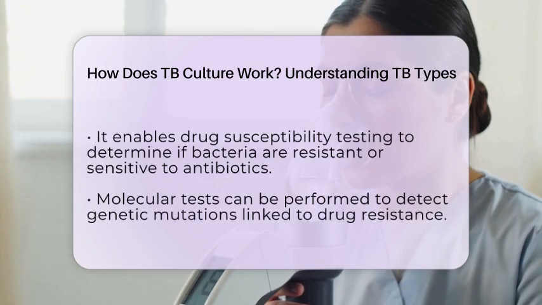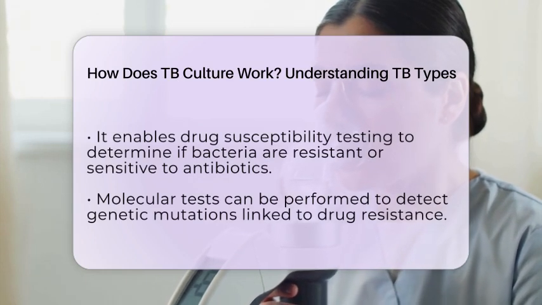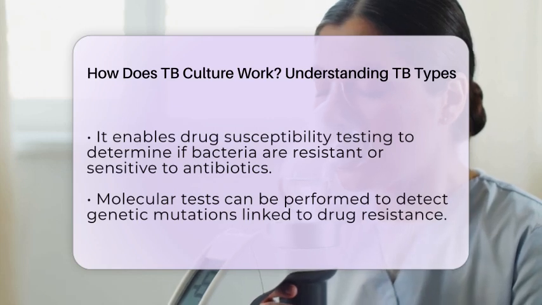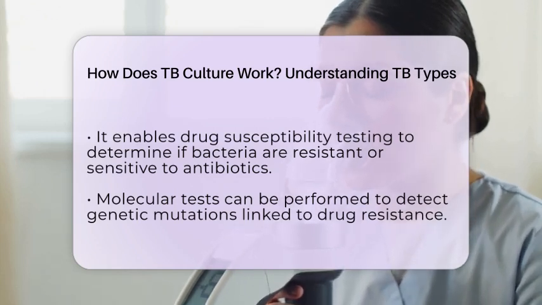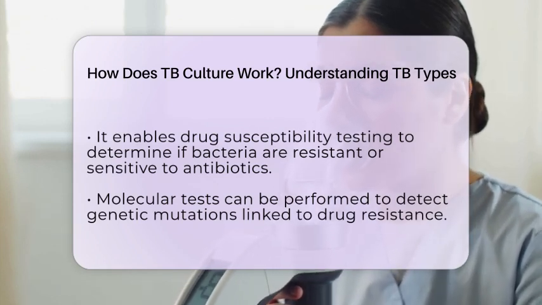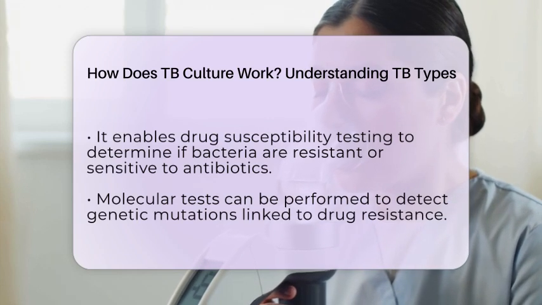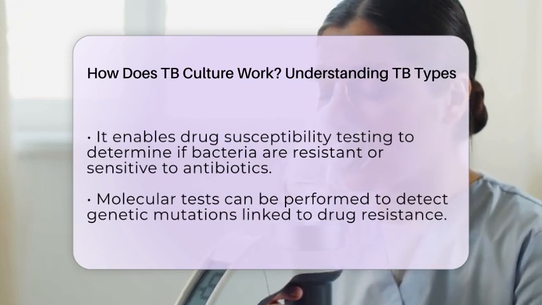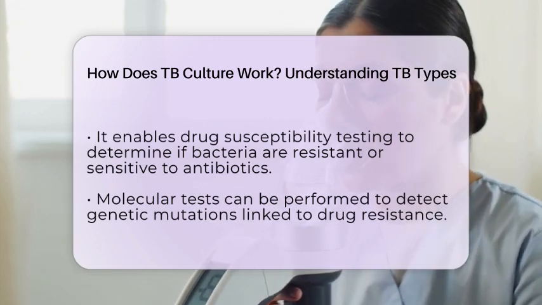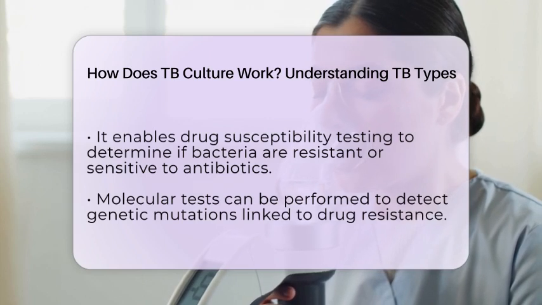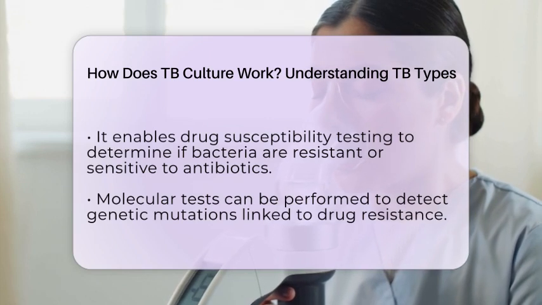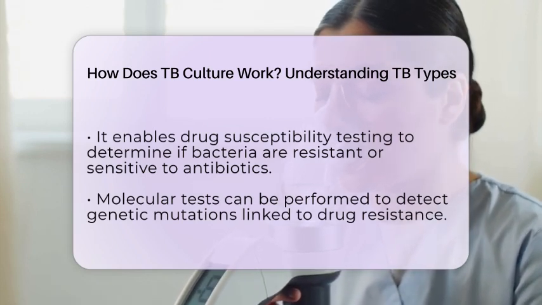Drug susceptibility testing can be done using growth-based methods in either solid or liquid media, with liquid methods providing faster results. Additionally, molecular tests can detect genetic mutations linked to resistance, giving a comprehensive picture of the bacteria's profile. Understanding TB types through culture helps distinguish between drug-susceptible TB, which responds well to standard treatments, and drug-resistant forms like multidrug-resistant TB, resistant to at least isoniazid and rifampin. There's also extensively drug-resistant TB, which resists even more drugs.